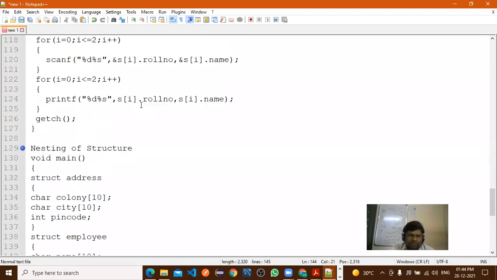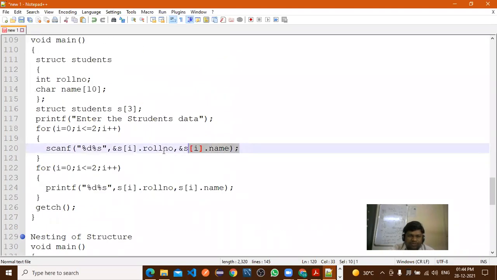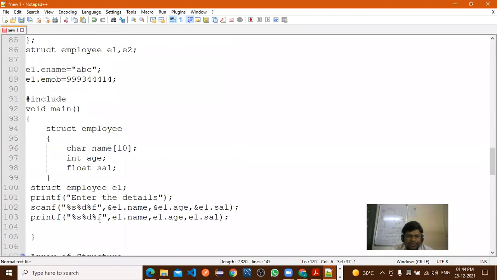So here in the previous program, what we have done, we have used the separate scanf function, and here also separate scanf function. Instead of that, directly you are able to assign the value here.